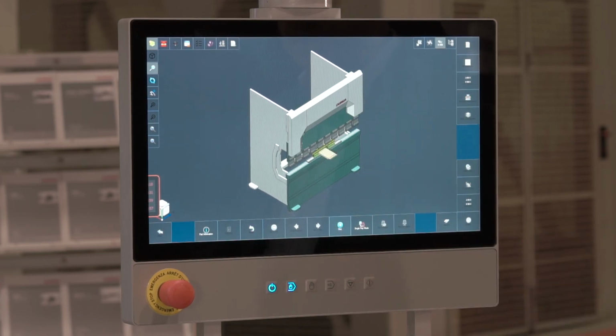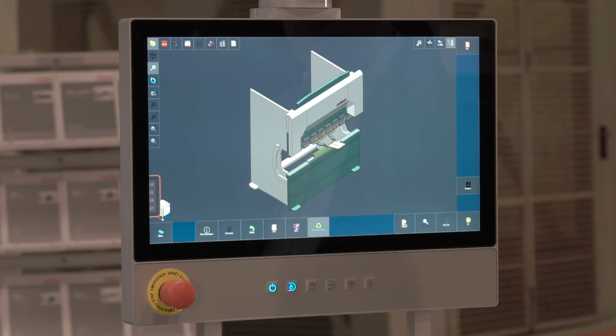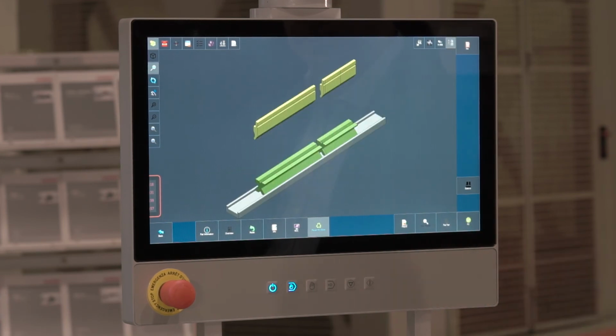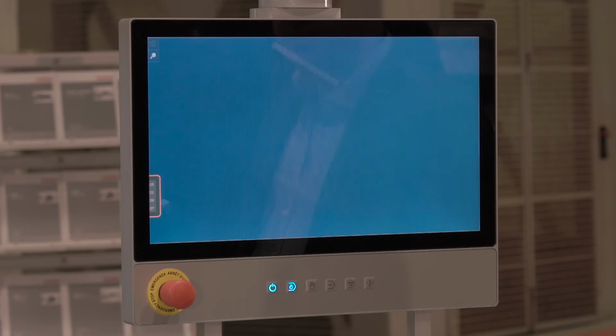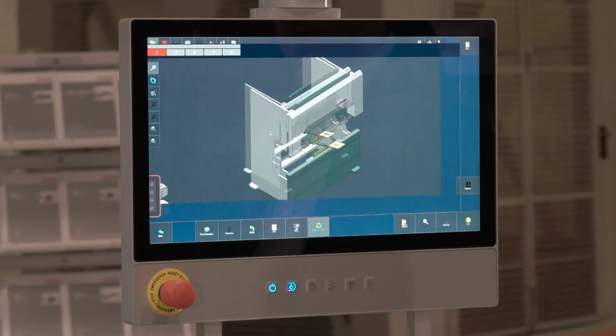With the play button, we quickly check the bending sequence from the screen. By pressing the exit button, the NC button, our machine becomes ready to perform the bending of the bending part we designed.